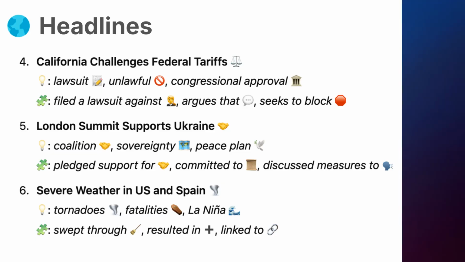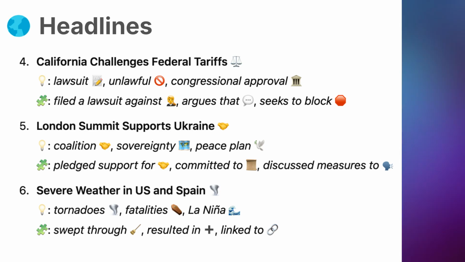5. Vocabulary. Coalition, a group formed for a common purpose, often countries or organizations. Sovereignty, the authority of a state to govern itself. Peace plan, a proposal for resolving a conflict peacefully.